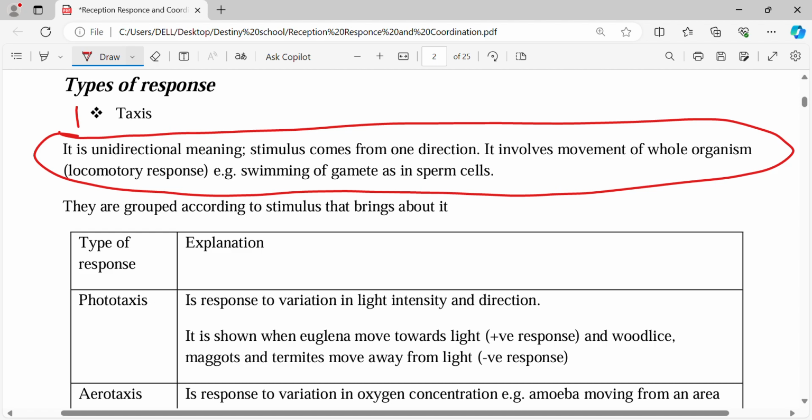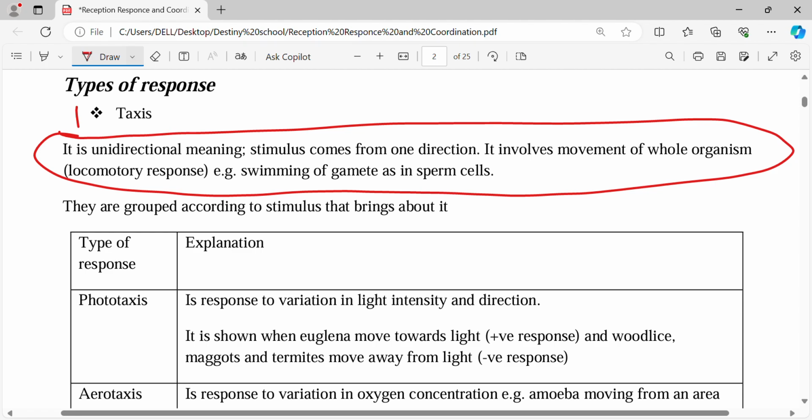And let's look at the case of a cockroach. If there's a cockroach at night and you switch on a light, you'll find that the cockroaches run away to avoid the light.